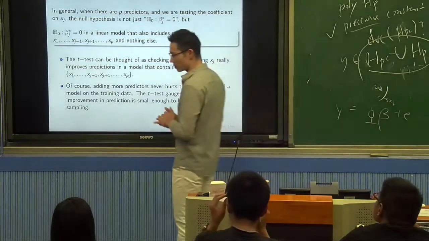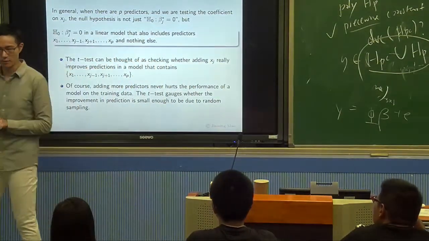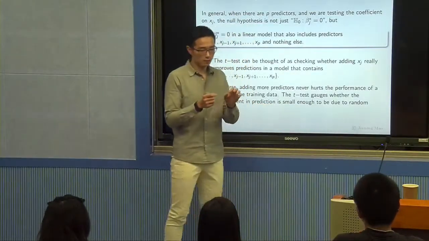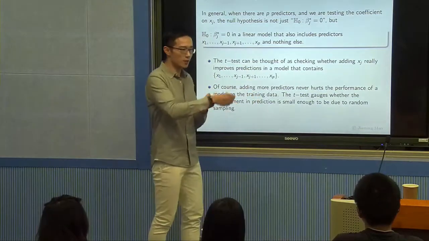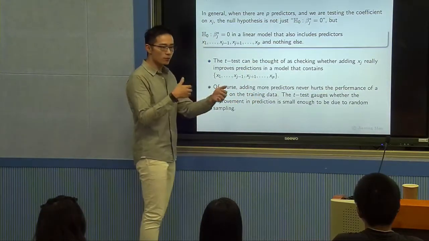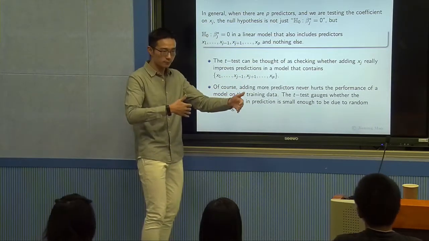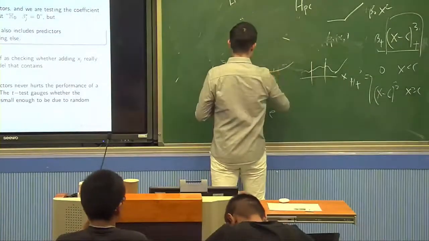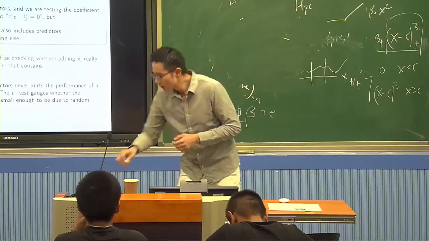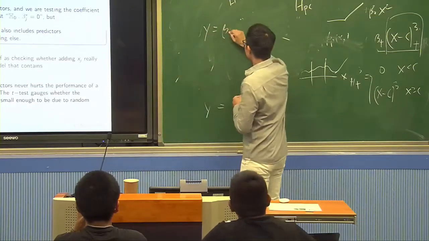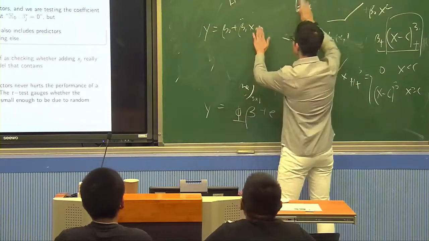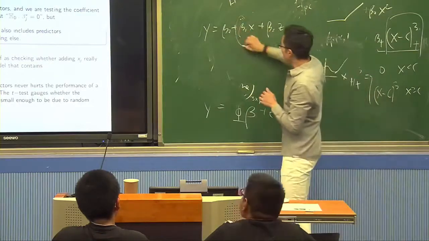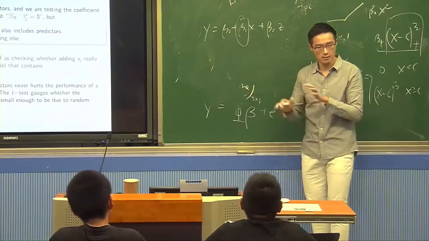One thing that even people who are very familiar with statistics, or who have been taught very well, often forget is this. Whenever we are talking about the significance of a beta or the interpretation of a certain beta, it's always with respect to a specific model. What I mean is that if I have Y equal to beta 0 plus beta 1 x1, well, let me just say plus beta 2 z, and then I find out that this beta is positive and also statistically significant.